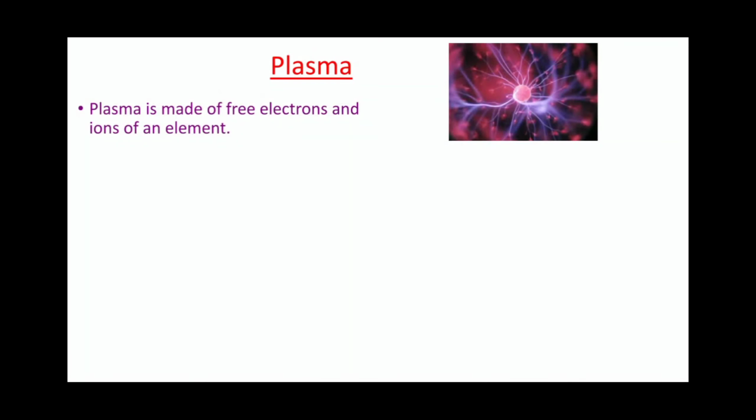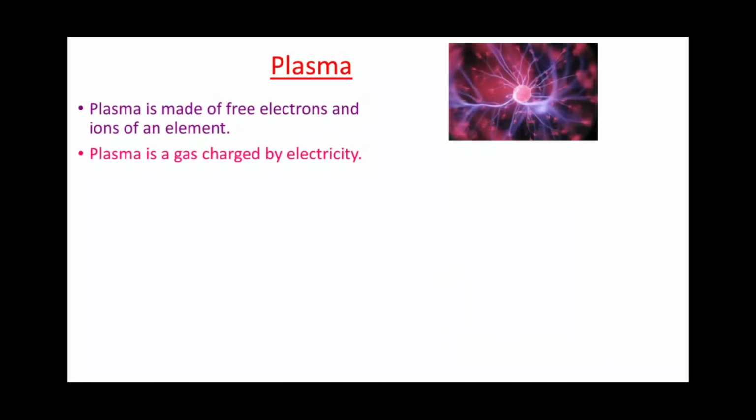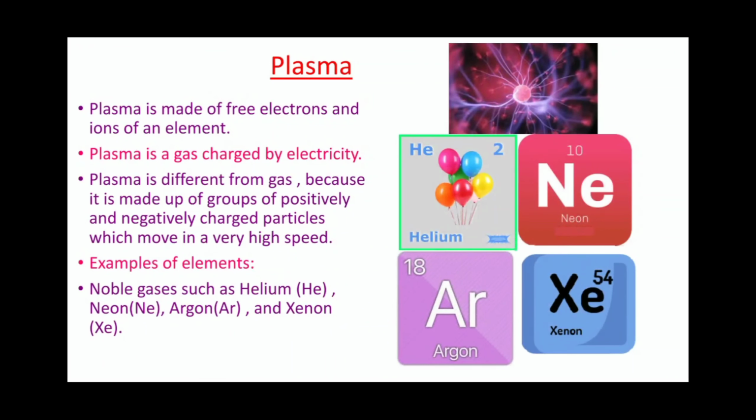Plasma is made of free electrons and ions of an element. Plasma is a gas charged by electricity. Plasma is different from gas because it is made up of groups of positively and negatively charged particles which move at a very high speed. Examples of elements: noble gases such as helium, neon, argon, and xenon.